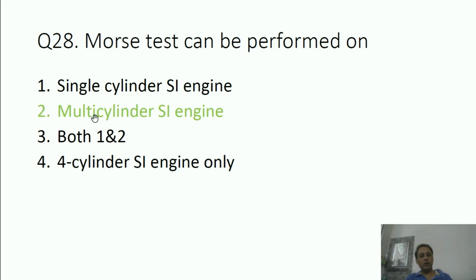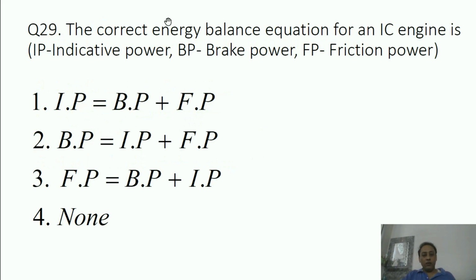The correct answer is only multi cylinder SI engine. It cannot be performed on a single cylinder SI engine, and it is not like that it can only be performed on a 4 cylinder SI engine. Okay, so in case it is a multi cylinder SI engine, you can perform the Morse test to find the indicative power.